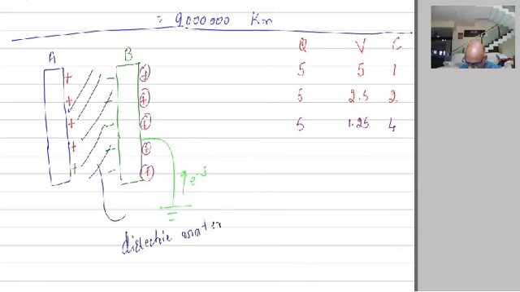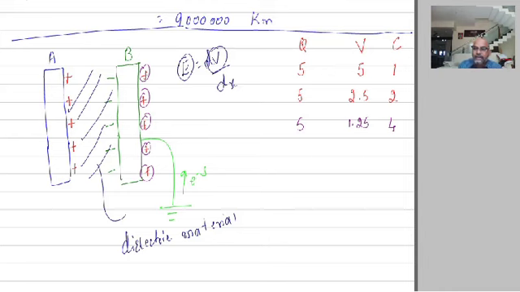If you fill the gap with a dielectric material, notice that the dielectric material also reduces the electric field, it reduces the potential. Yesterday I told you very clearly, if you apply the dielectric material in the presence of the electric field, there will be applied field, there will be induced field, and the net electric field intensity decreases. Electric field decreases, potential also decreases, because E is equal to V by D. You know that E is equal to V divided by D, or dV by dx. If the electric field decreases, potential also decreases.